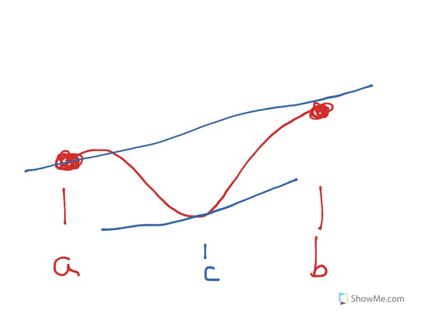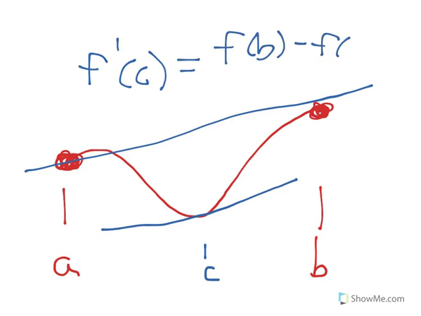So there has to exist at least one point where the slope, f prime at C, is equal to the average slope, which is f bar. Okay, so on the homework, we'll be working on this graphically.